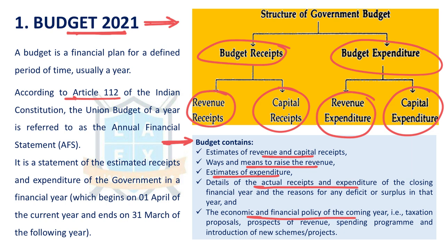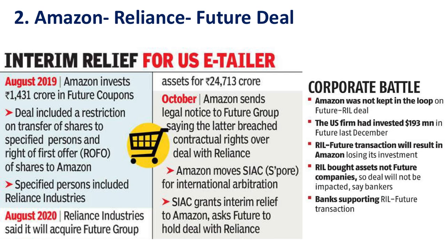Budget 2021. What are the components that are introduced? Let's say infrastructure. Likewise, try to recollect. If you don't have the material for this, go through PIB, gist of Budget 2021, read that particular document. It's very important. Our next issue is Reliance Futures deal and Amazon's contestation of this deal.